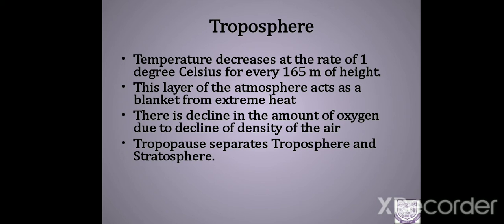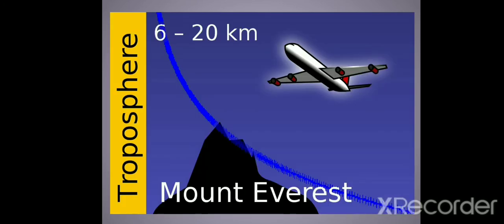Next comes the layer stratosphere. The transition zone, that is the change from troposphere to stratosphere layer, is called tropopause. Always this pause, the middle layer, will get its name from the lower layer. Therefore, the layer between troposphere and stratosphere is called tropopause.